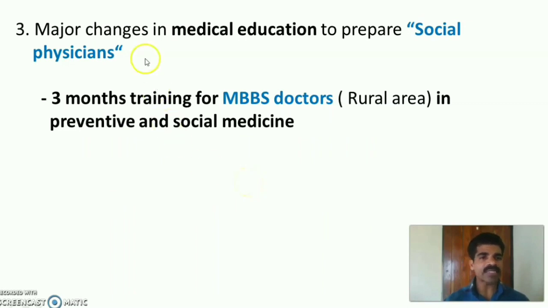The third recommendation is major changes in medical education, that is to prepare the social physicians. That is 3 months training for MBBS doctors in the rural area in preventive and social medicine. So these are the 3 important recommendations of the Bhore committee.